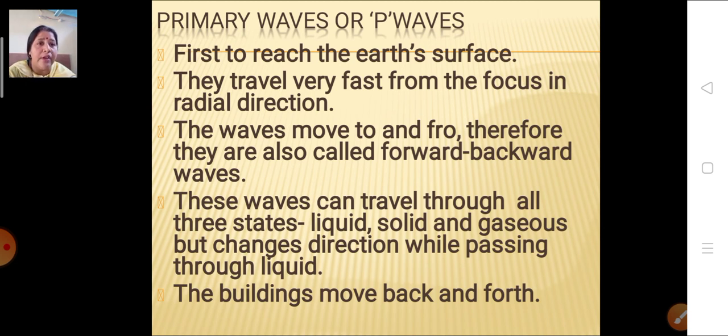These waves can travel through all three states: liquid, solid and gaseous. But when passing through liquid, they change direction. So when these primary waves reach the surface, the buildings move back and forth. The buildings over there start moving back and forth where the earthquake is taking place.